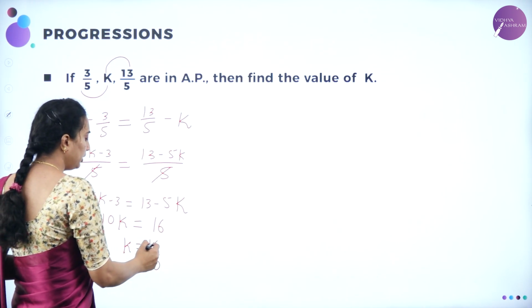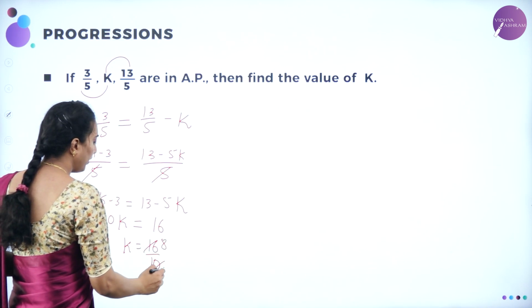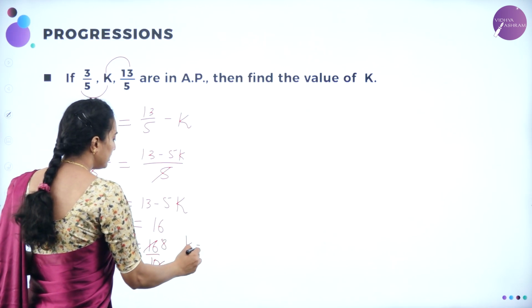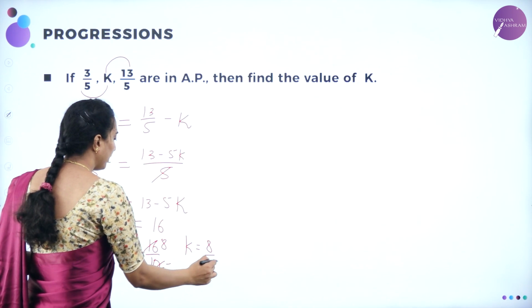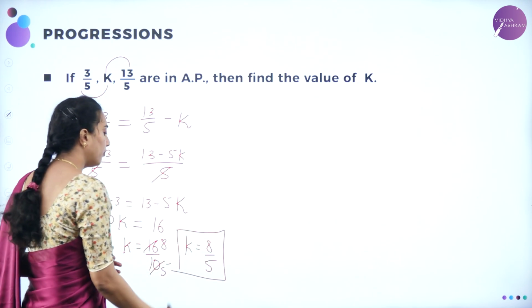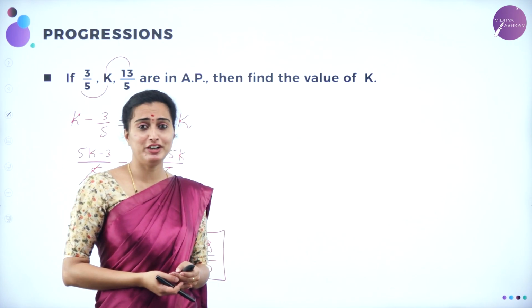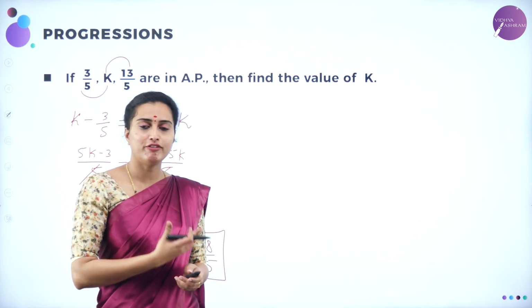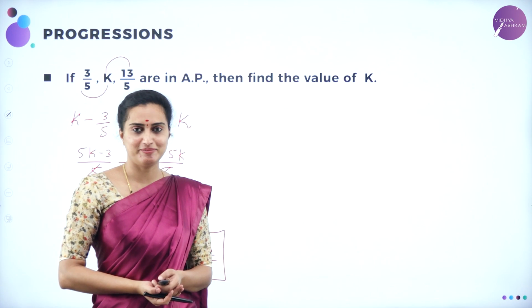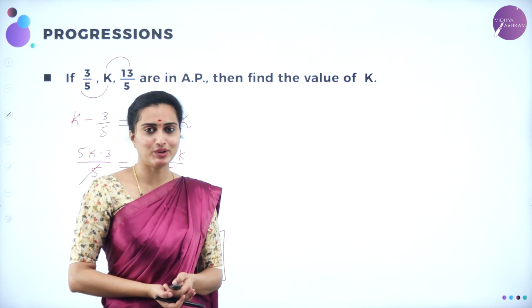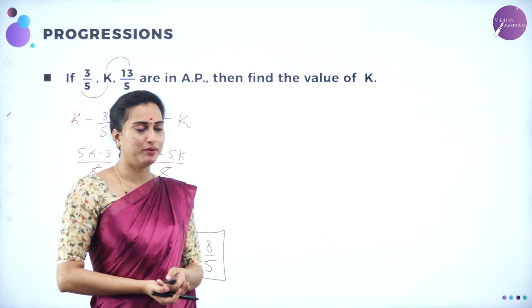Otherwise, 2 will go, 2 8s are 16, 2 5s are 10, or k will be equal to 8 divided by 5. This is your value of k. That's it, yes. By knowing the common difference of an AP, we found out the value of k here. I hope you got this one. We'll move on to the next problem.